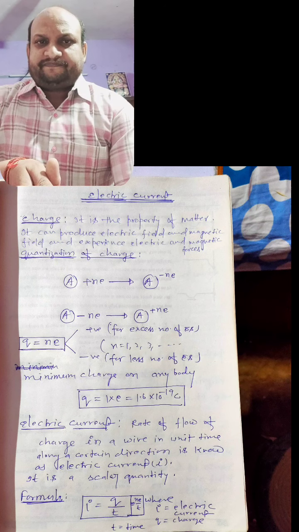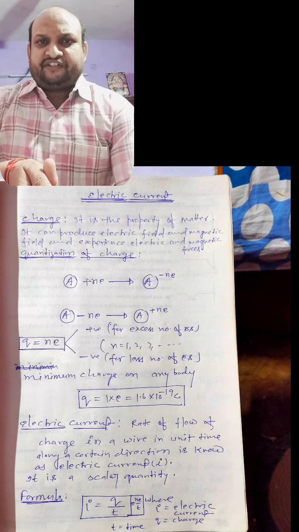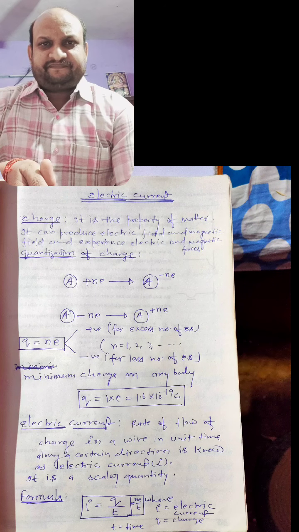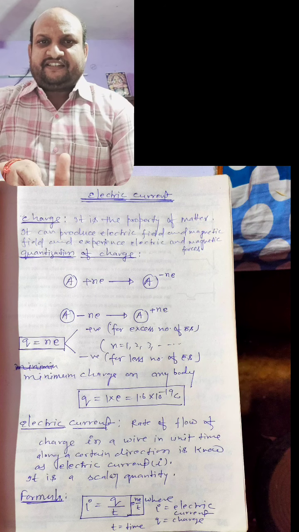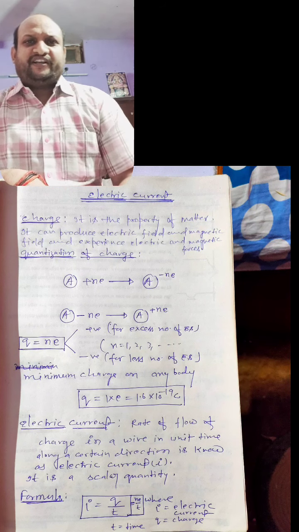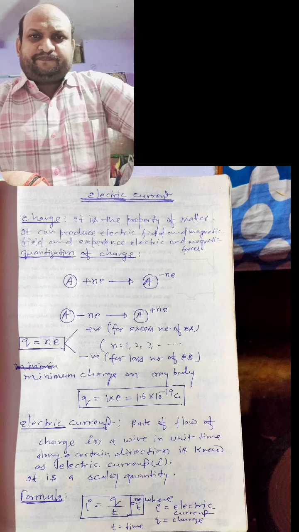The charge on any body is always an integral multiple of the charge on one electron. Suppose a body A initially has no charge. That means body A is a neutral body.